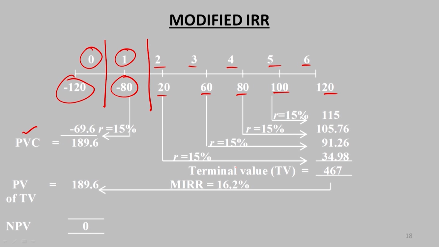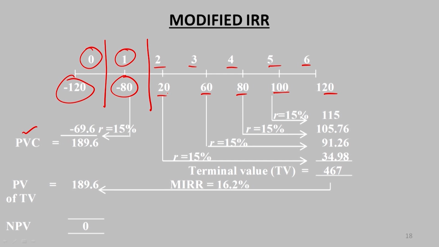terminal values at the discount rate of 15%. Sorry, not discounting, but we have to calculate the compounded value of the future benefits, we have to compound them, because we are reinvesting them back. So, it is not discounting, this is a process of compounding. So, we have to compound them at the cost of capital or the rate of interest which is expected to be available.